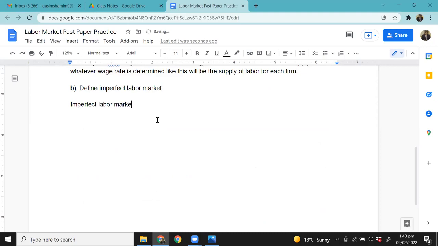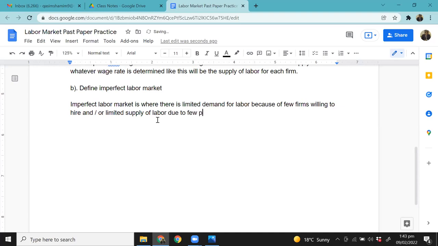Imperfect labor market is where there is limited demand for labor because of few firms willing to hire, and or limited supply of labor due to few people willing to work, right? So that's the first thing that you need to write. Limited labor and supplies. Yeah, that's correct. Very good, Mubi, right?